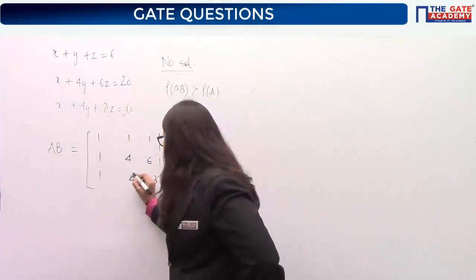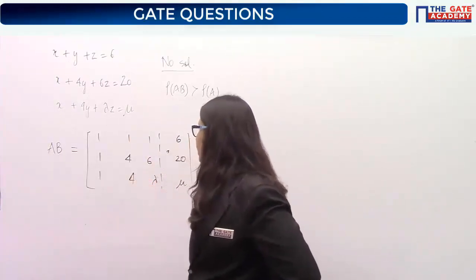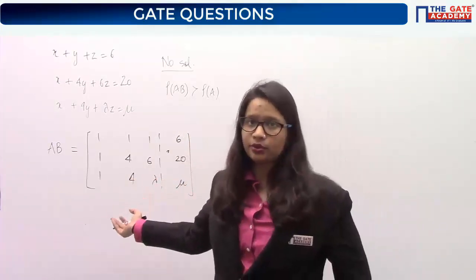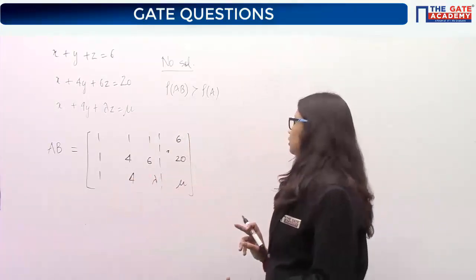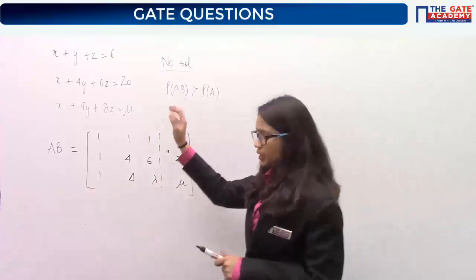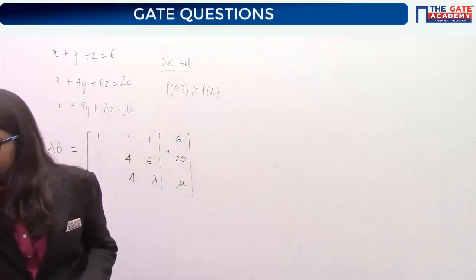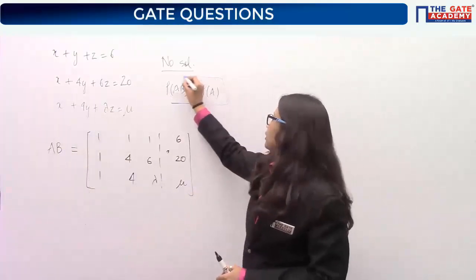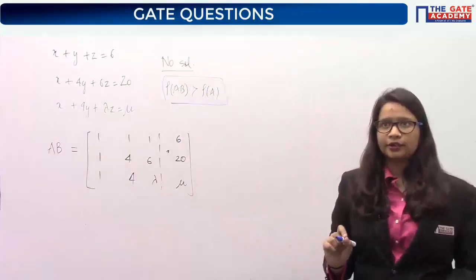You must have solved using your traditional approach of finding out the rank, like doing the operation on R2 and R3 and then making them 0 and so on. But that I will not follow here. Why? Because I know this condition. I know what? That the rank of AB and rank of A are not equal and rank of AB is greater than rank of A.